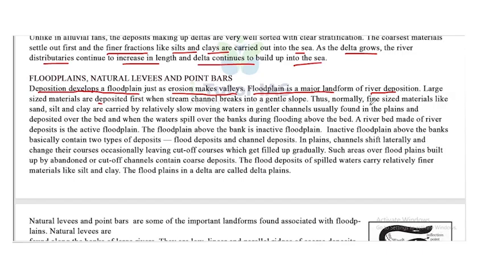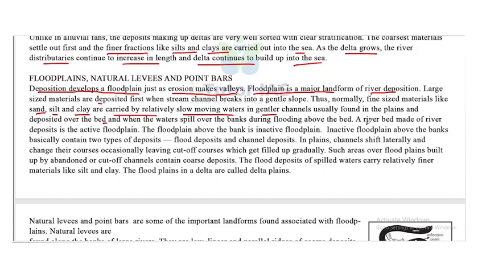Thus, normally fine sized materials like sand, silt and clay are carried by relatively slow moving waters in gentler channels usually found in the plains and deposited over the bed, and when the water spills over the banks during flooding, above the bed.